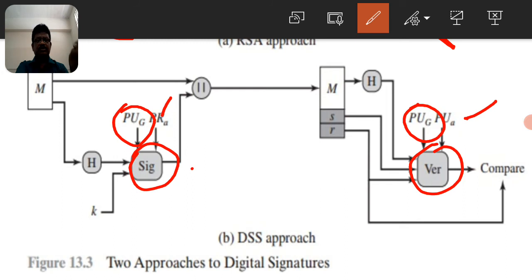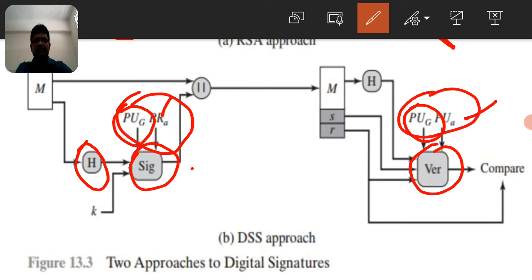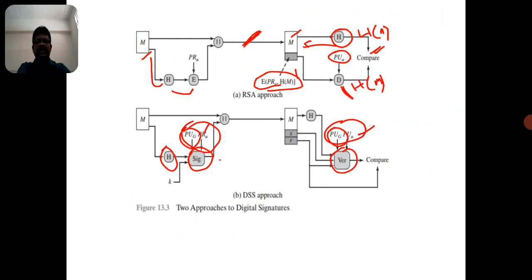Then here the target of the DSS approach should be defined. What does the DSS approach do? By using the hash function, it generates the signature message, that is an authenticated message, and using public key cryptography, the sender's private key and the sender's public key, because the sender only sends his public key to the recipient. So the DSS can be fulfilled here based on an extension of the RSA approach.